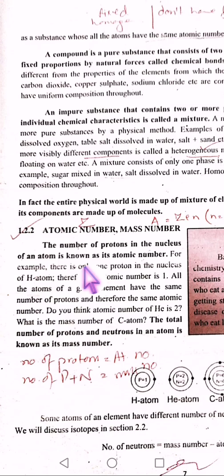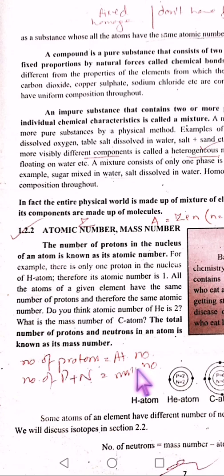The total number of protons and neutrons, if we combine the number of protons and number of neutrons that are present in the nucleus, they will together form atomic mass or mass number. You can write it as atomic mass or mass number. These are the same terminologies. You can use any one of them. What is atomic number? Atomic number is only the number of protons in the nucleus, and it is represented by the letter Z.